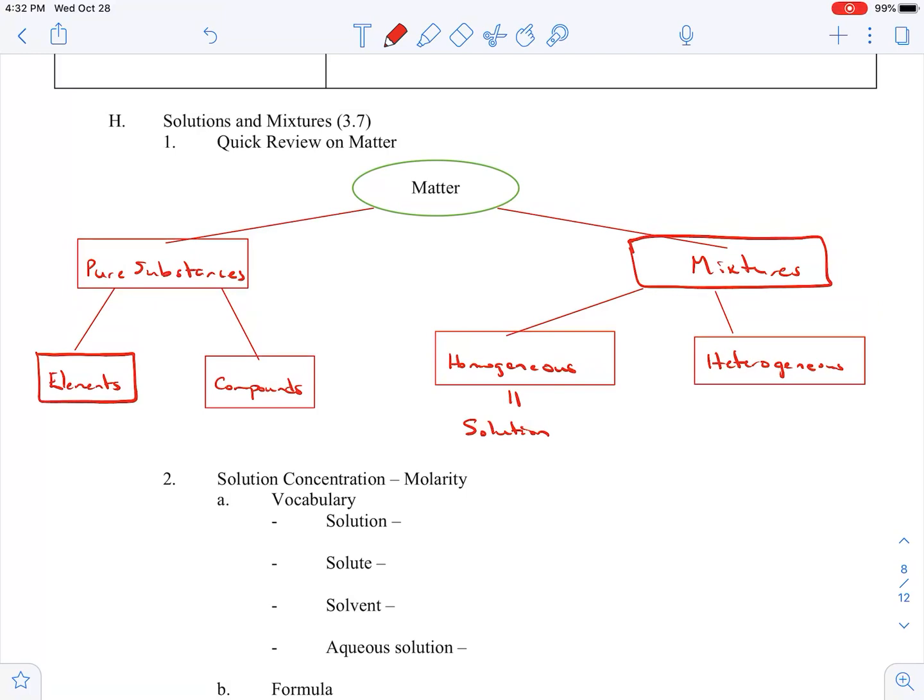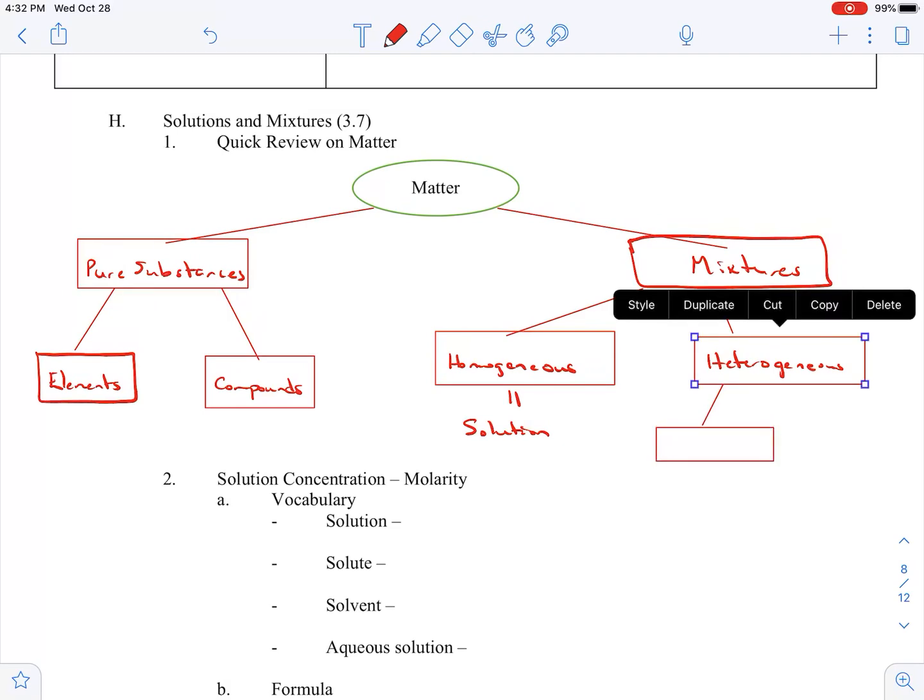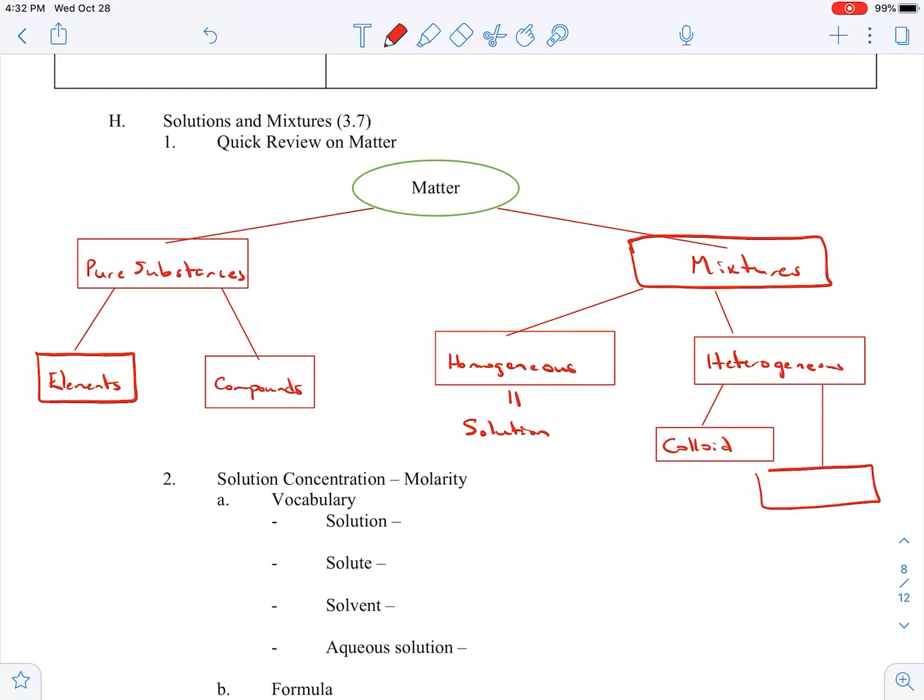There are two other parts of heterogeneous, just to throw these in here so you've had experience with them, or at least have seen them before. The first one is a colloid, and the second one is a suspension. These are distinguishable only by size of particles, so the size of the particle will tell you if it's a colloid or a suspension. You'll get more into that in a later chemistry course, so we're not going to hit that too hard here. Remember, today our focus is on homogeneous solutions. So let's jump right into our vocabulary.